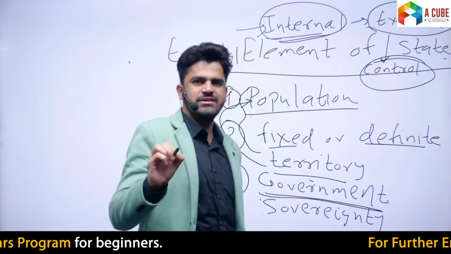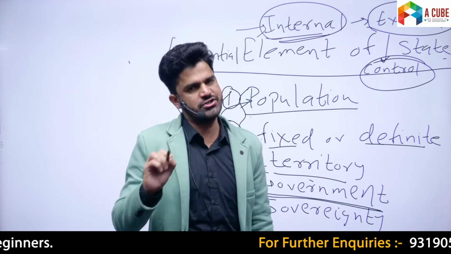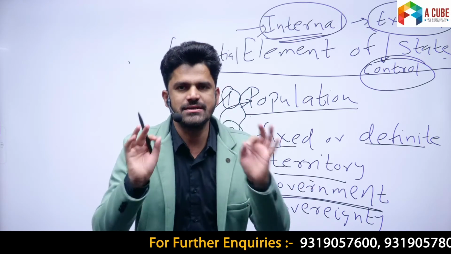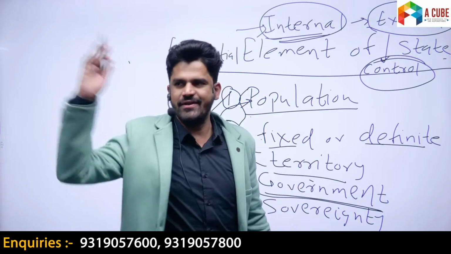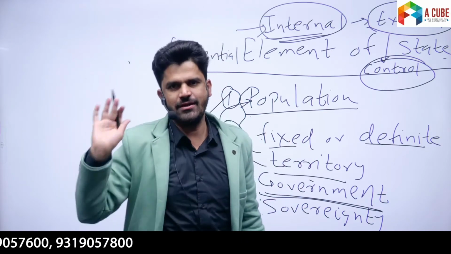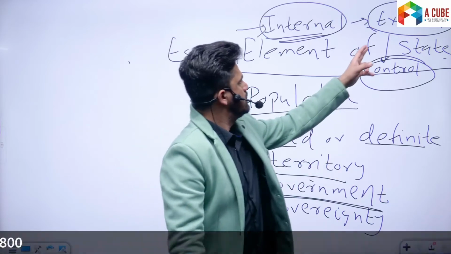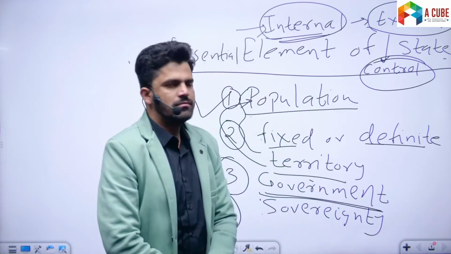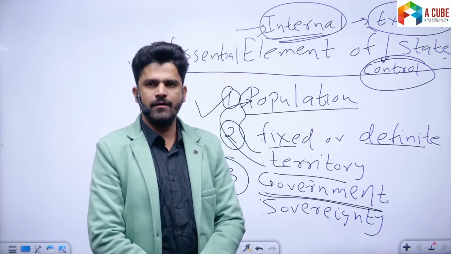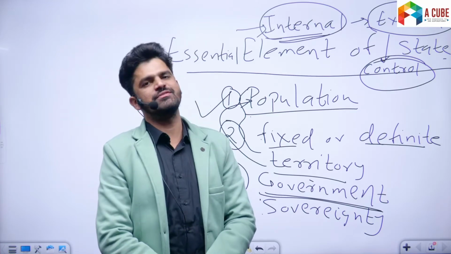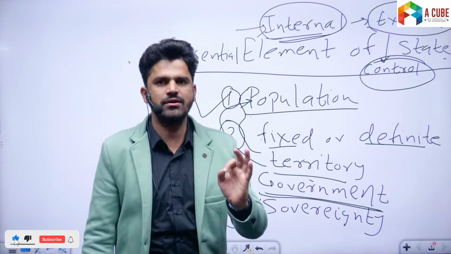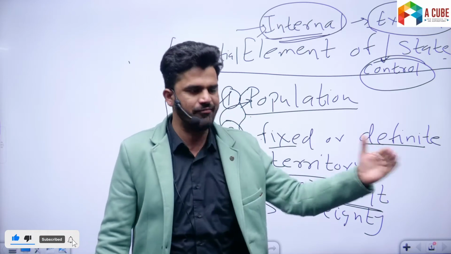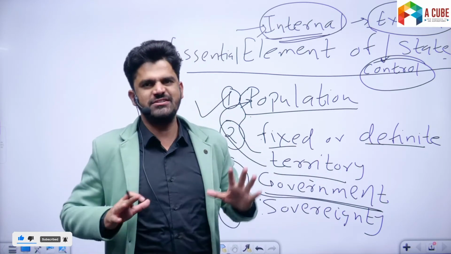A country which is subjected to external control will not be called a sovereign state. If a state is being regulated by another state, then that will not be called a sovereign state, because one of the essential elements of sovereignty is independence to conduct foreign or external affairs.